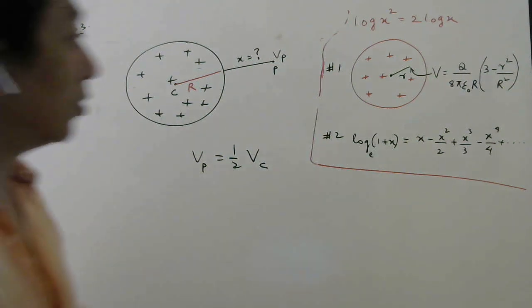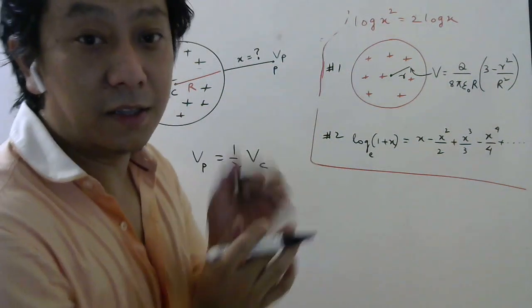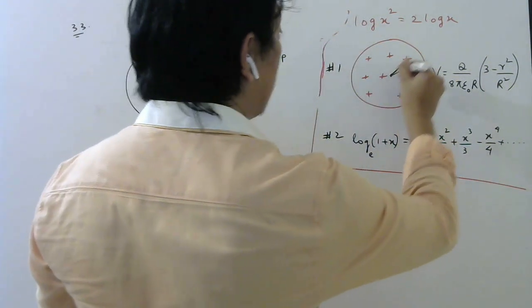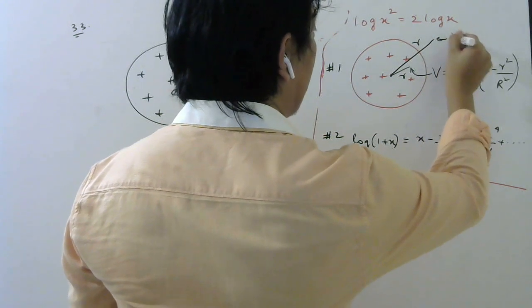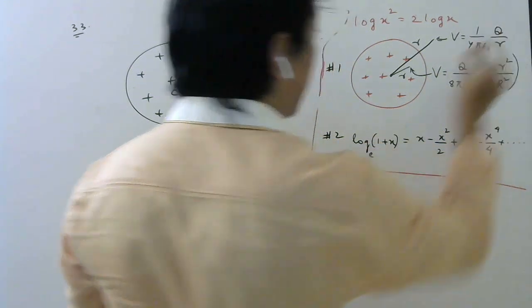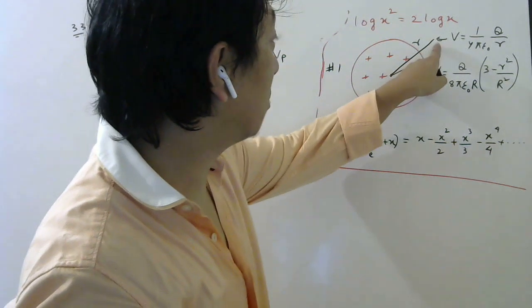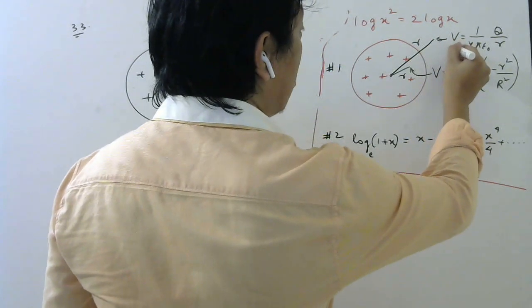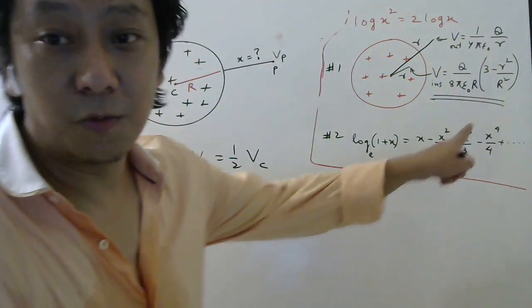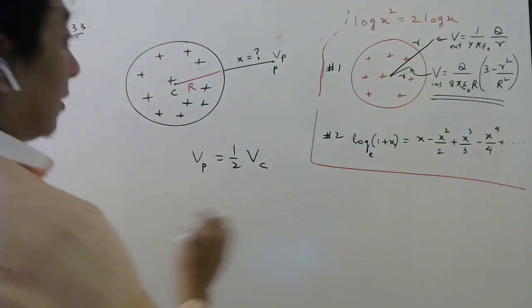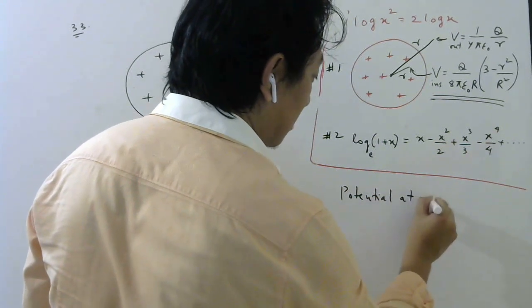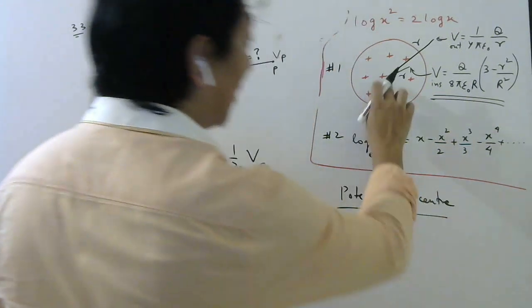Now for this you should know what is the formula outside and inside potential of a charged sphere. That's why I wrote this formula. So if you want potential outside here, then it is very easy. 1 by 4 pi epsilon naught total charge by small r. What is small r? Distance from center to the observation point. This is for potential outside. For inside, you have a completely different formula, which I have already derived. Now, what will be potential at center of the sphere? Potential at center. So center is a point which is inside or outside, obviously inside.